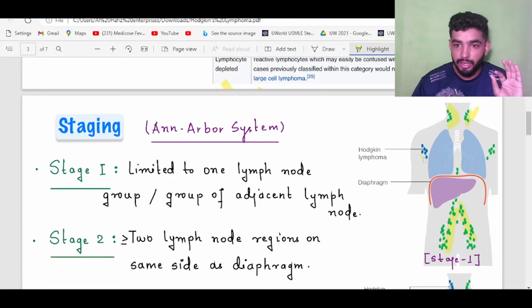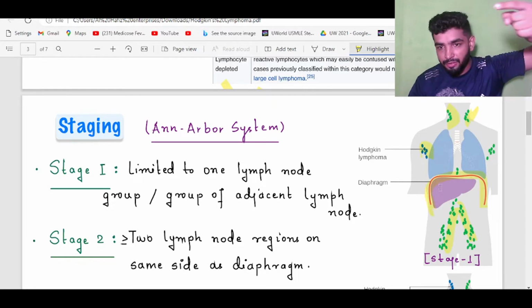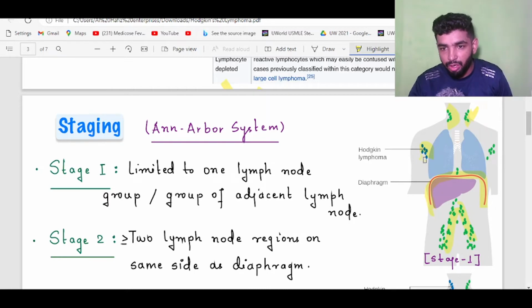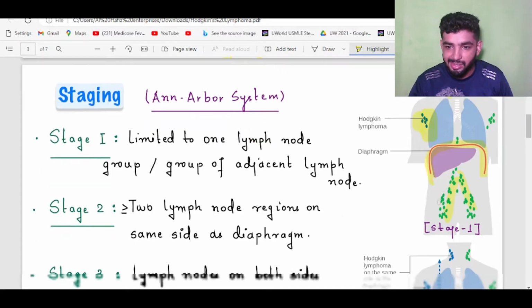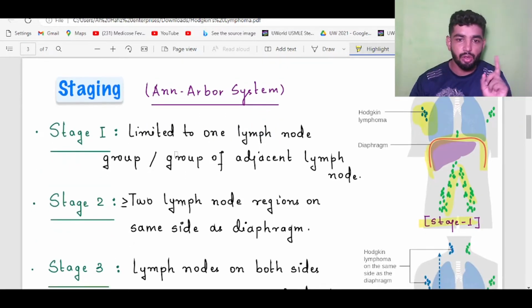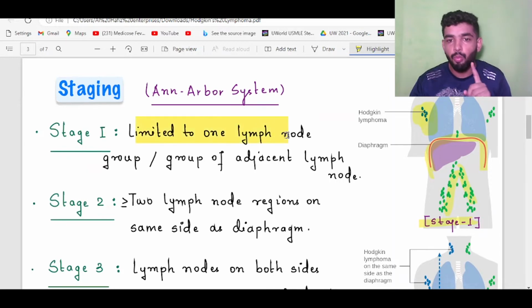Mainly we discuss it as above the diaphragm and below the diaphragm. If it is above the diaphragm and involves one group, it may be axillary, it may be cervical. If it involves the axillary or one group, this is stage 1. Stage 1 is limited to one group of lymph nodes, mainly above the diaphragm.